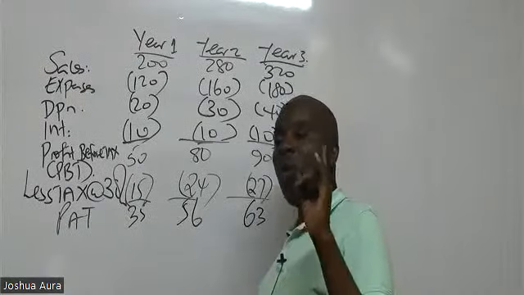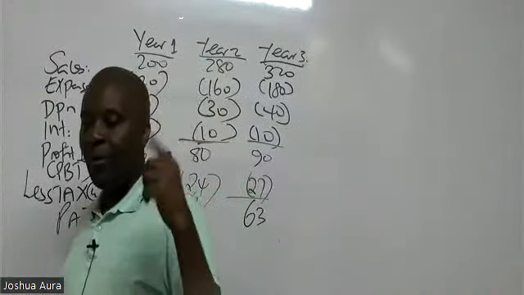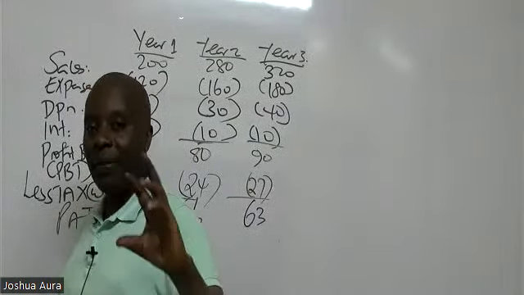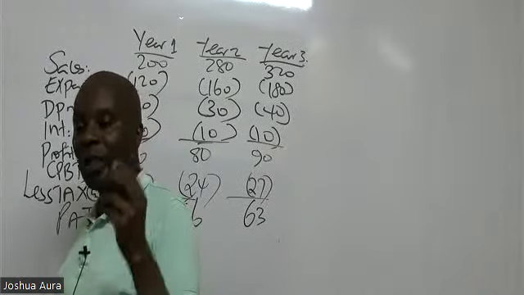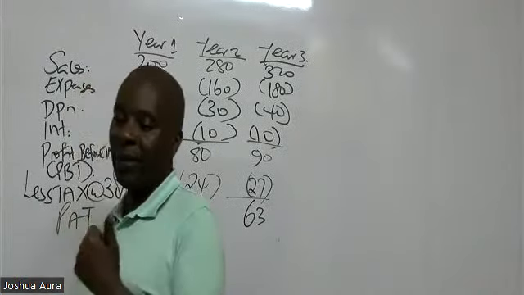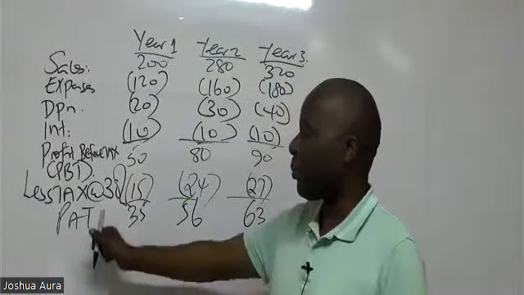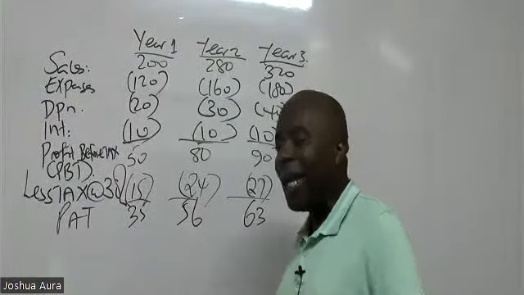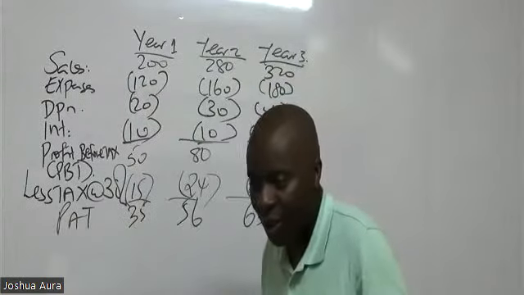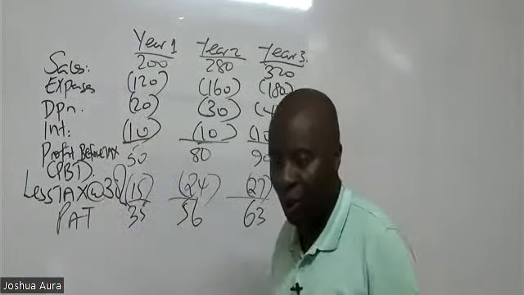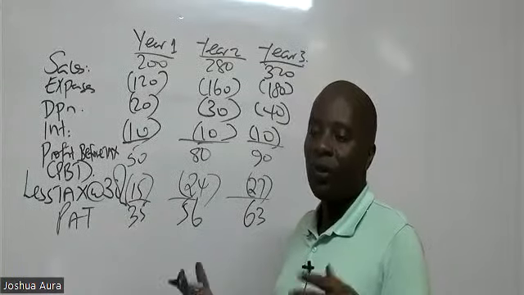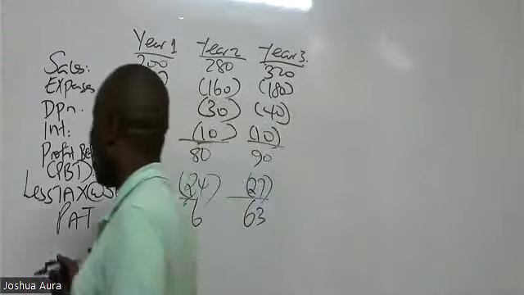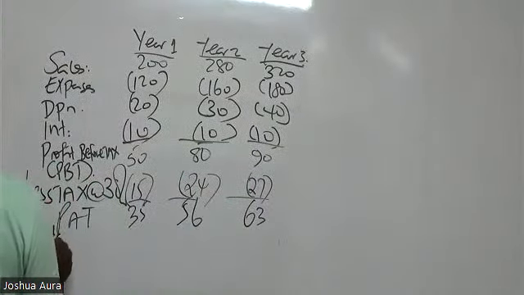So remember that we are looking for cash flows. Profits is just obiter dicta, by the way. After I get profits, there is some abracadabra I have to do to change the profit after tax to cash flow. Who is able to remember this abracadabra? What am I supposed to do? We add back depreciation. That's how you write it. To change profit after tax to cash flow, you add back depreciation.